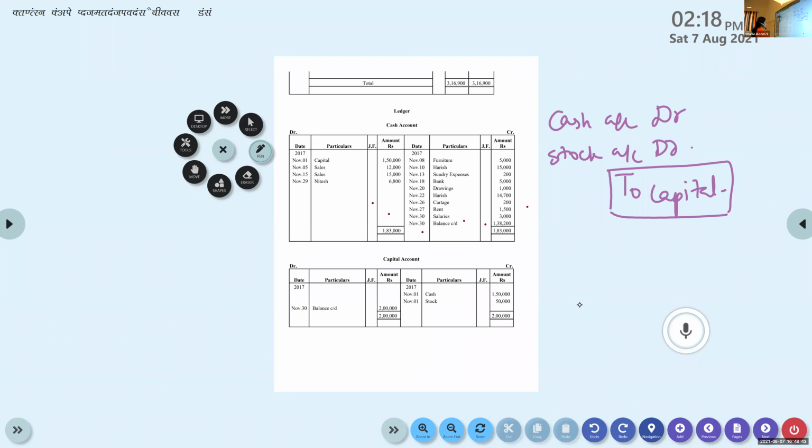You will find 0. No need to write it, it is understood it is 0. So 2 lakh minus 0 is 2 lakhs, the balancing figure. There you can write balance carried down. Now look at the date. What is the date given? It is always on the last day of that month we do the balancing.